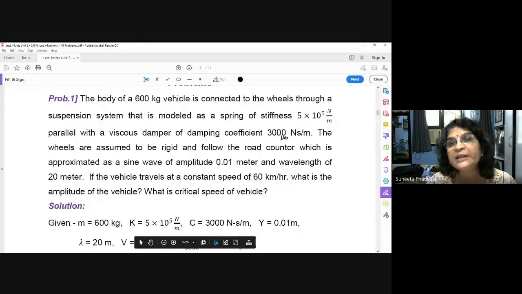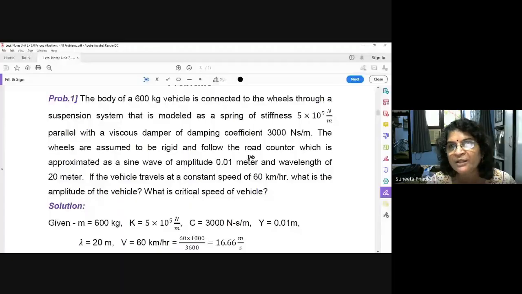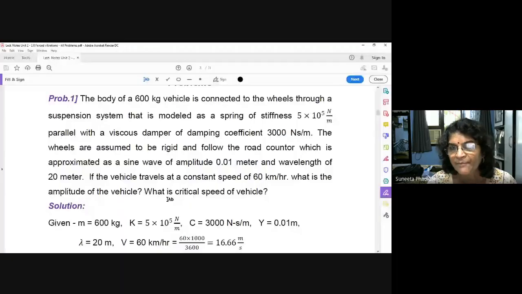Understood? Next, the wheels are assumed to be rigid and follow the road contour, which is approximated as a sine wave of amplitude 0.01 meter and wavelength of 20 meter. See, the road is there. You can imagine the speed breaker like this. So a speed breaker is nothing but a sine wave. What is the amplitude? They have mentioned a sine wave of amplitude 0.01 meter. That means the distance from crest up to the mean position is 0.01 meter.